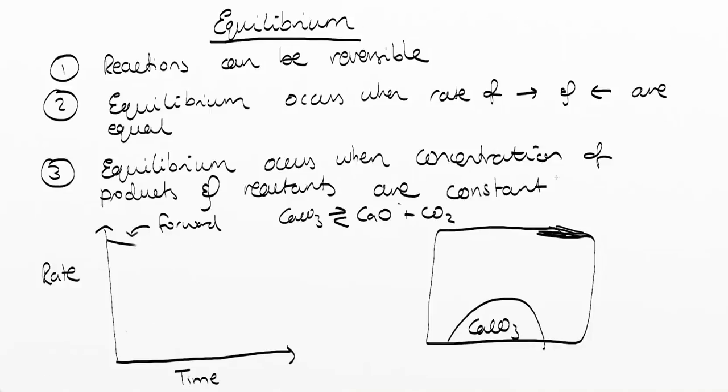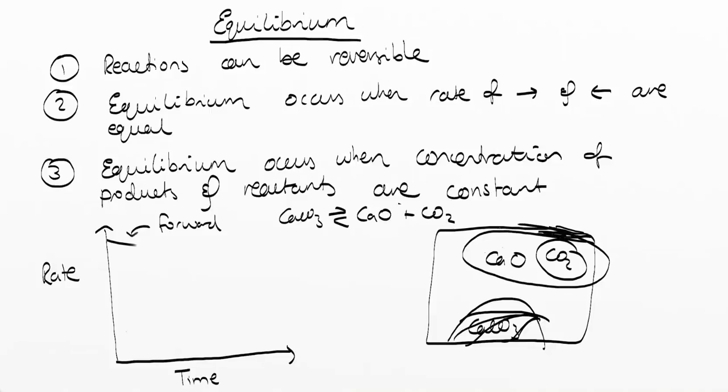But as time goes on, this calcium carbonate decomposes and decomposes, and instead we get more and more carbon dioxide and more calcium oxide. So as the forward reaction goes, we use up calcium carbonate, and we start producing calcium oxide and carbon dioxide. These are the ones here that we start producing. So as time goes on, let's have a look at calcium carbonate. It gets smaller and smaller and smaller.